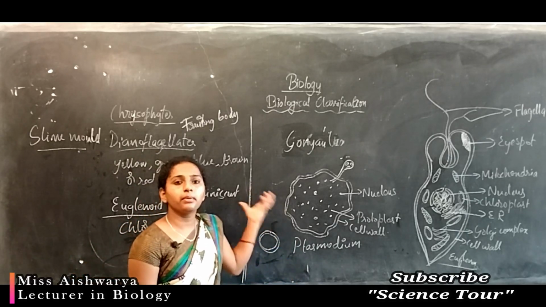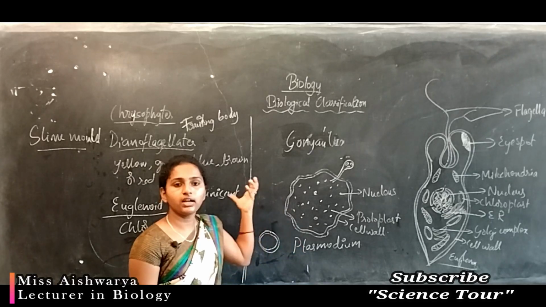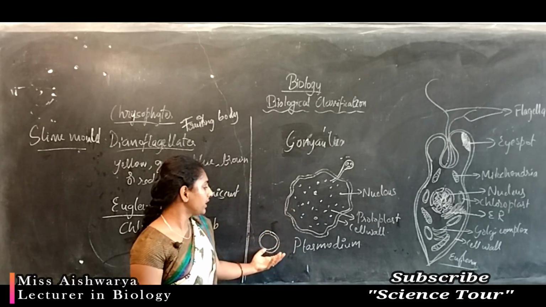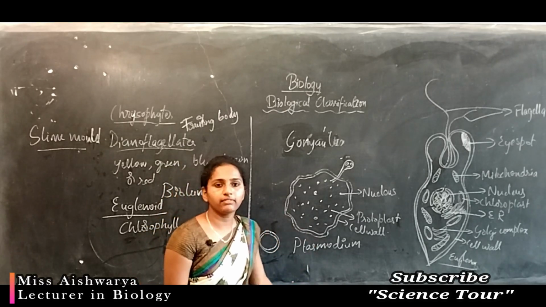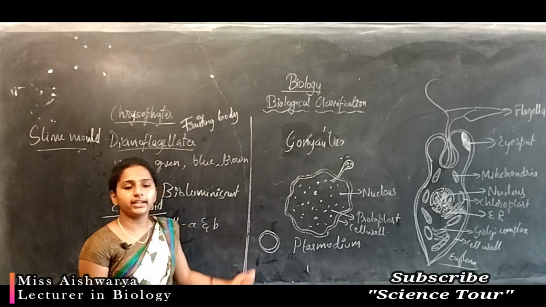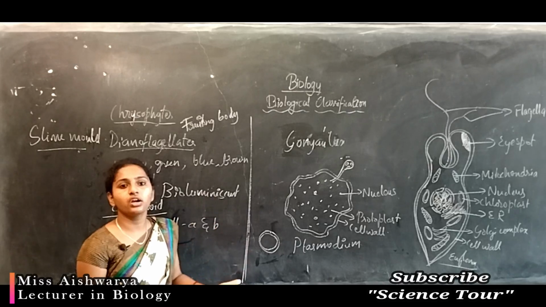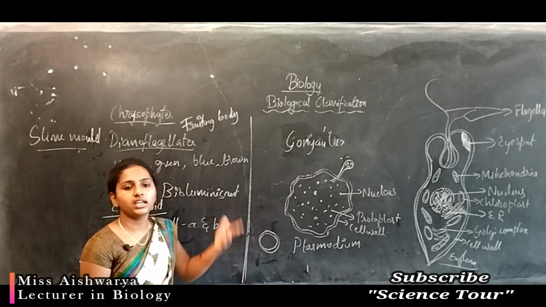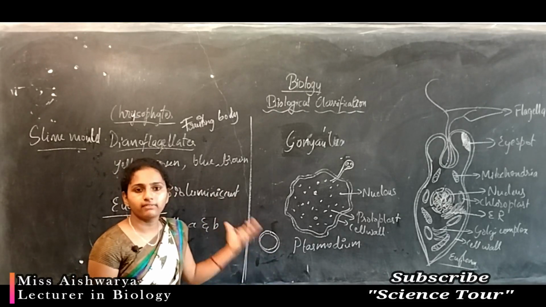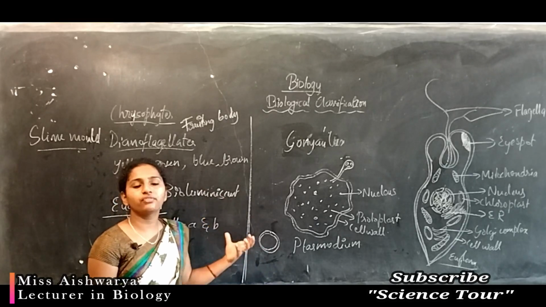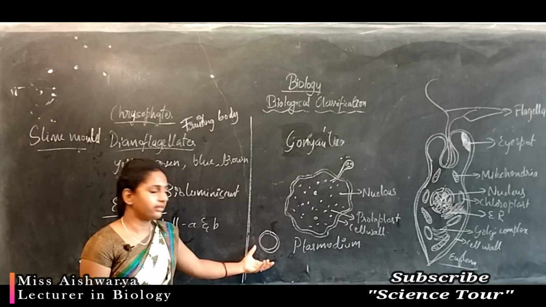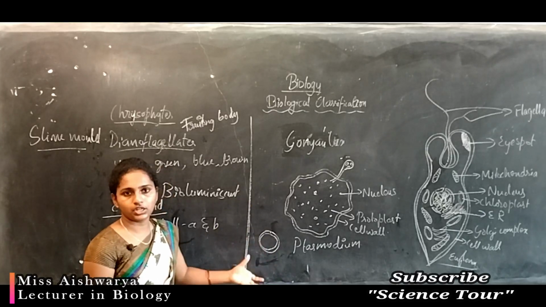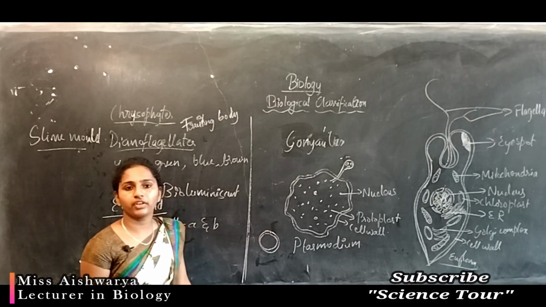If there is any adverse or difficult condition, these spores form, and they are highly resistant to the outer environment. Whether it is a harsh environment, high temperature, low temperature or water scarcity, these spores will withstand it and can stay for many years. However many years pass, they will withstand that adverse condition until the return of favorable condition.